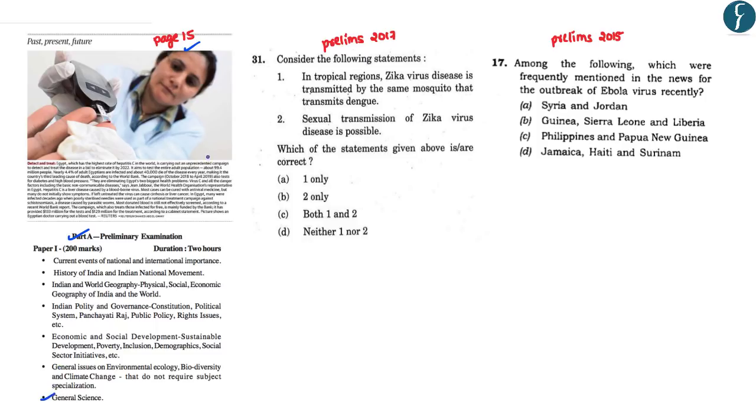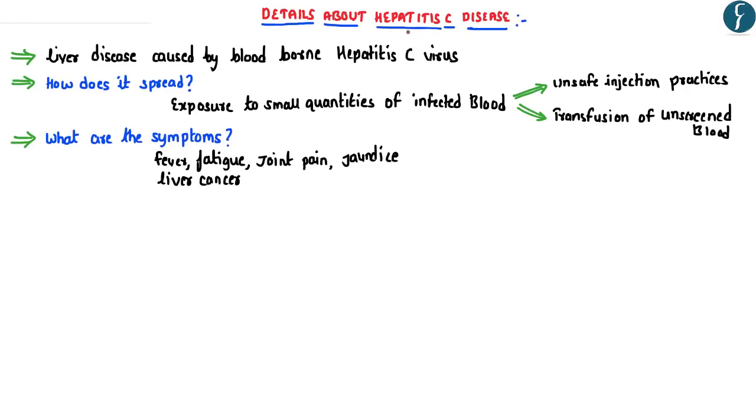And the reason as to why we have picked up this particular article is that in previous year prelims 2017 as well as 2015, questions have been asked with respect to the outbreak of viral diseases, such as in 2017, a question has been asked with respect to the Zika virus, whereas in 2015, the question was asked with respect to the outbreak of Ebola virus. Hence, in this regard, let us understand certain basic details related to the hepatitis C viral disease. The hepatitis C disease is basically a disease which adversely affects the functioning of the liver.